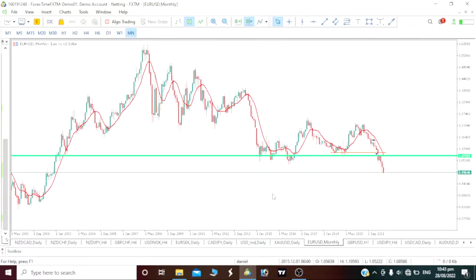Now let's take a look at our Euro USD. We would want to see where our price will actually be moving on for the 29th of August. By the way, it will be analysis for the 29th of August. So before we try and predict where our price will be moving tomorrow, which will be the 29th of August, I want us to start our analysis from top down, which means we will see our monthly time frame, our weekly time frame, daily time frame, 4 hour time frame, and 1 hour time frame. So it will be a quick analysis, by the way.